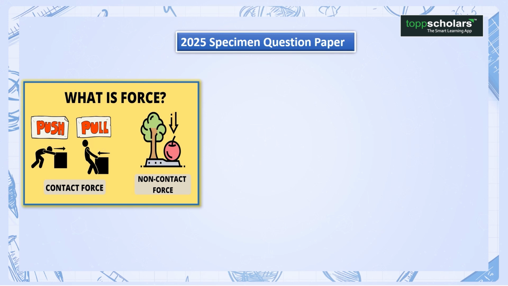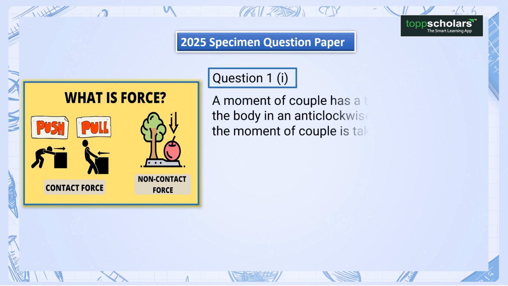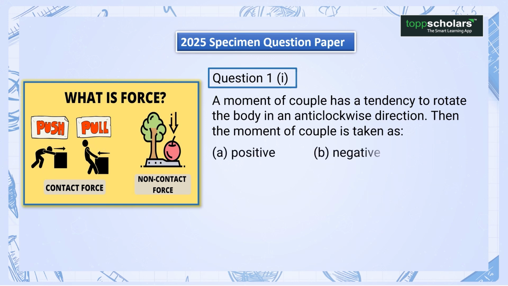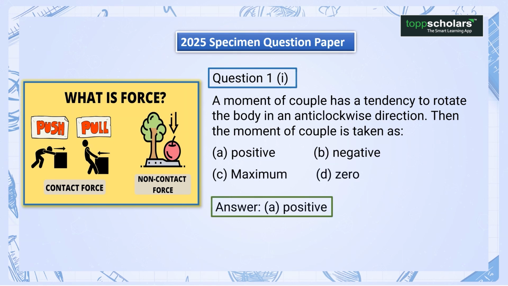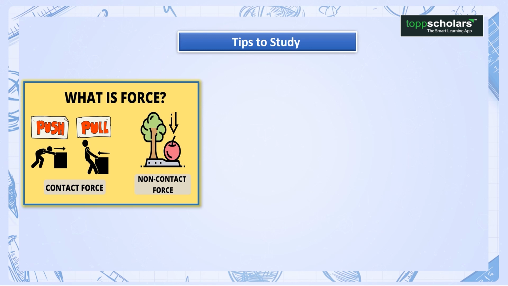2025 specimen question paper. Question 1. A moment of couple has a tendency to rotate the body in an anti-clockwise direction. Then the moment of couple is taken as: A. Positive, B. Negative, C. Maximum, D. Zero. Answer A. Positive.